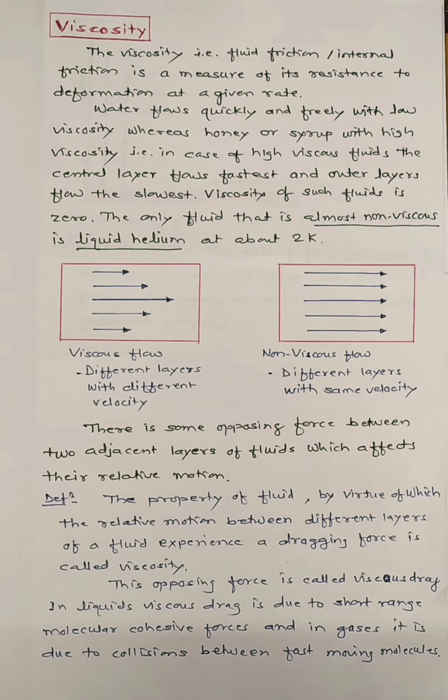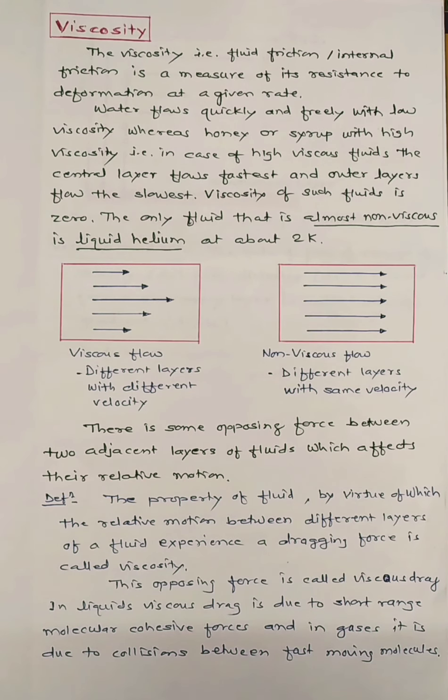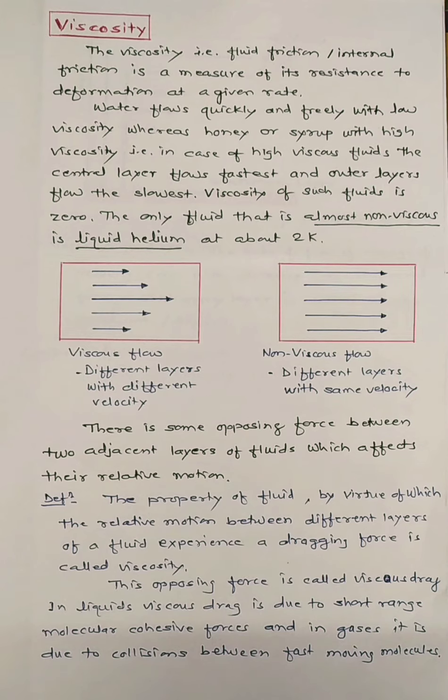So just like the force of friction opposes the relative motion of two solids in contact, there exists a force which opposes the relative motion between two adjacent layers of a liquid. This force is called the viscous force or the viscous drag.